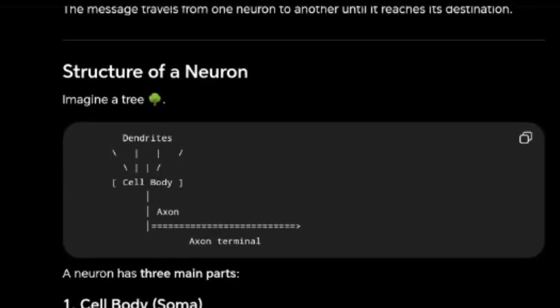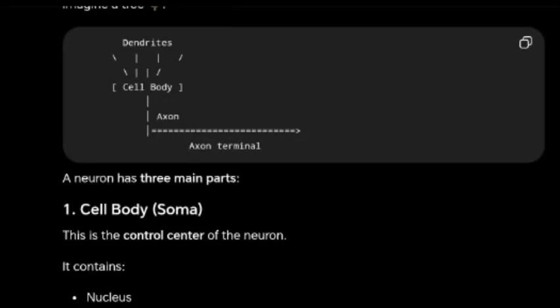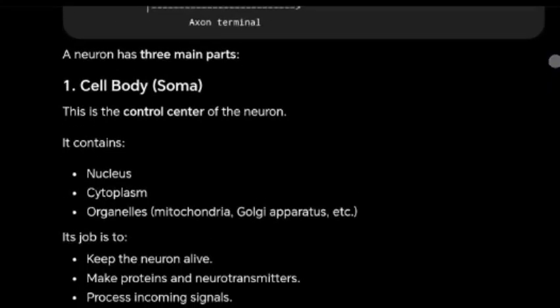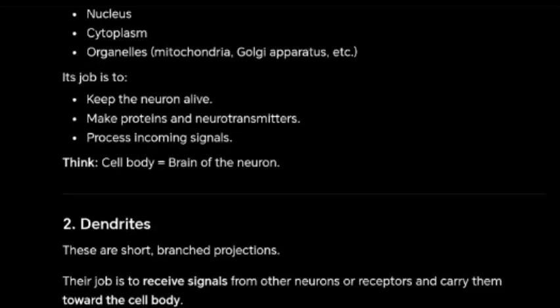Structure of a neuron. Imagine a tree. A neuron has three main parts. Number one, cell body, soma. This is the control center of the neuron. It contains nucleus, cytoplasm, organelles, mitochondria, Golgi apparatus, etc. Its job is to keep the neuron alive, make proteins and neurotransmitters, process incoming signals. Think cell body equals brain of the neuron.